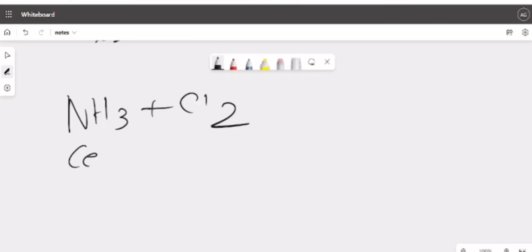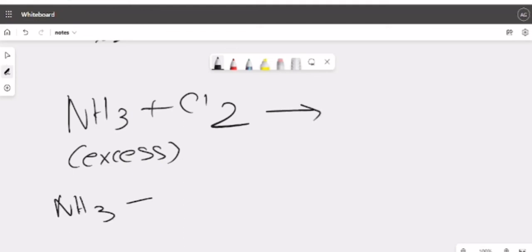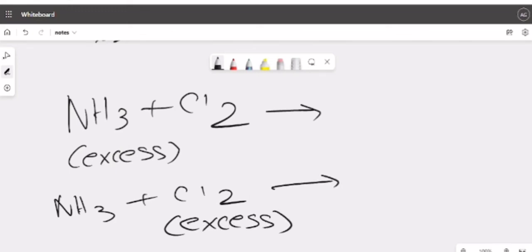One time one is in excess, another time the other is in excess, that is chlorine. So for NH3 plus Cl2, this time chlorine is in excess. Products will be different, as I have already told in the video, in both the cases. In the first case, where ammonia is in excess, the product will be ammonium chloride, right? So the product will be ammonium chloride and this.